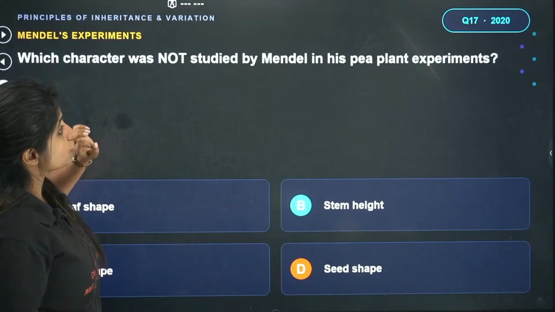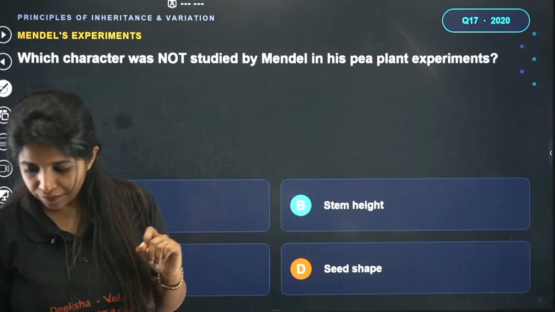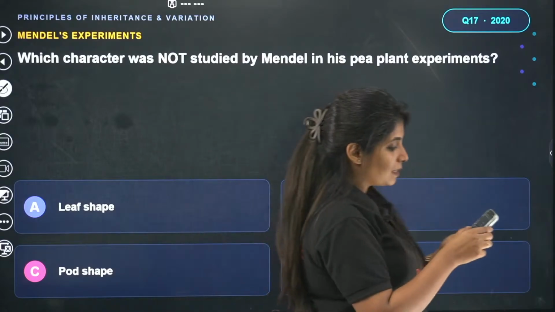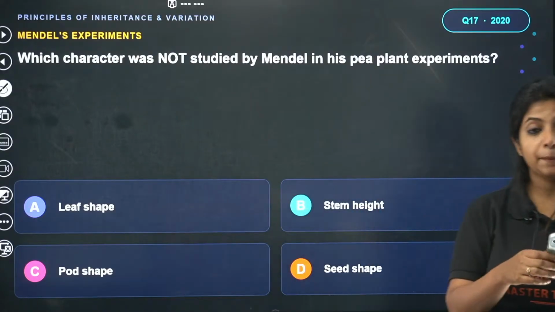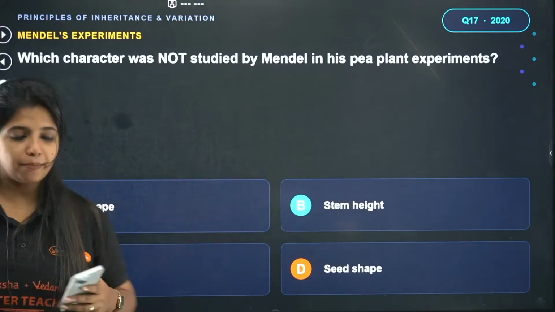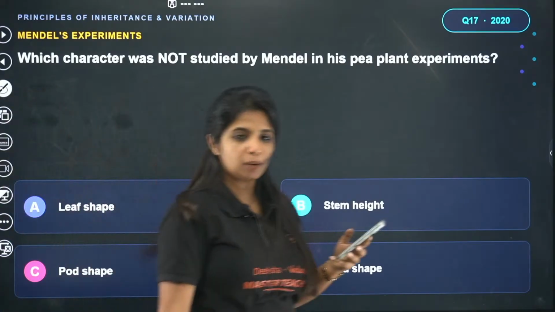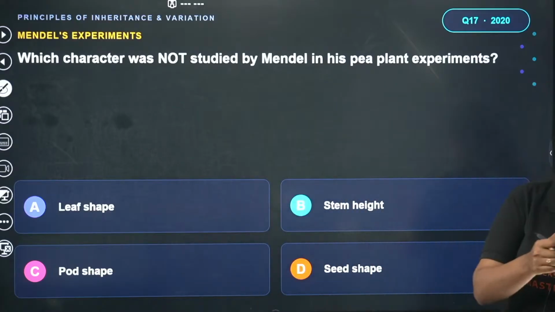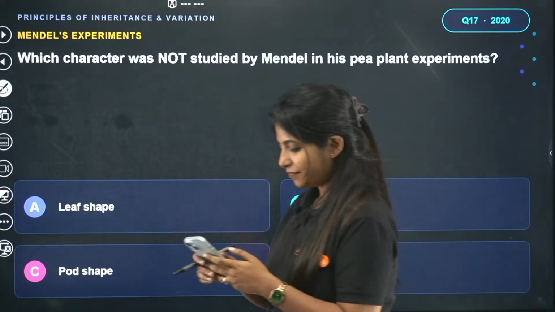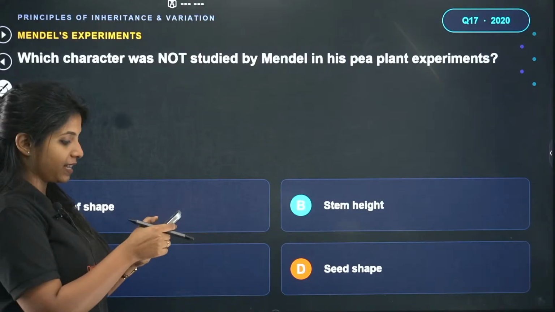Which character was not studied by Mendel in his pea plant experiment? Leaf shape, stem height, pod shape, and seed shape. Come on, my junior Mendels out there. Go on, get the answer. Which was not being studied by Mendel in his experiment?